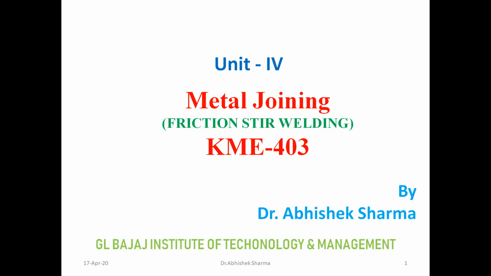That process, as the name indicates, is used for welding, and the principle here is friction. Whenever two metals are in contact with each other and we apply pressure, and there is a relative motion, friction is there, and due to this friction, heat is liberated, and this heat is utilized for the welding or joining process. Sometimes it is known as friction welding, and sometimes friction stir welding, or FSW.